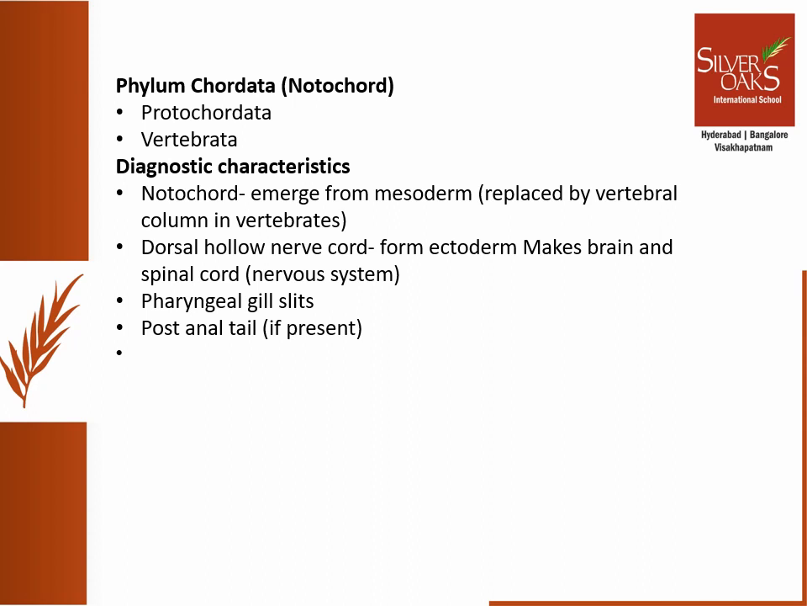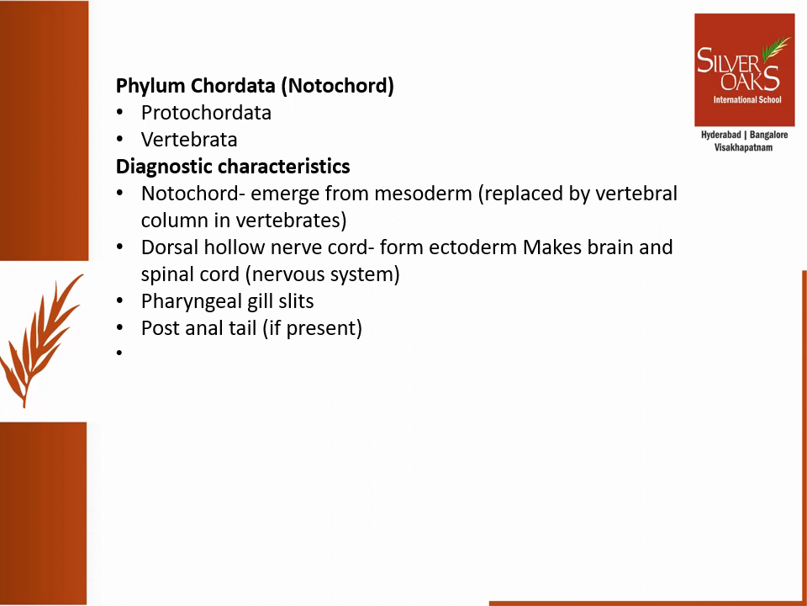As I told you earlier, these animals are characterized by the presence of a notochord, the rod-like structure. Now this rod-like structure will be present in the body either throughout life or in any developmental stage of their life cycle. The notochord emerges from the mesoderm. Remember, mesoderm is the middle germ layer. So this notochord emerges from the mesoderm.